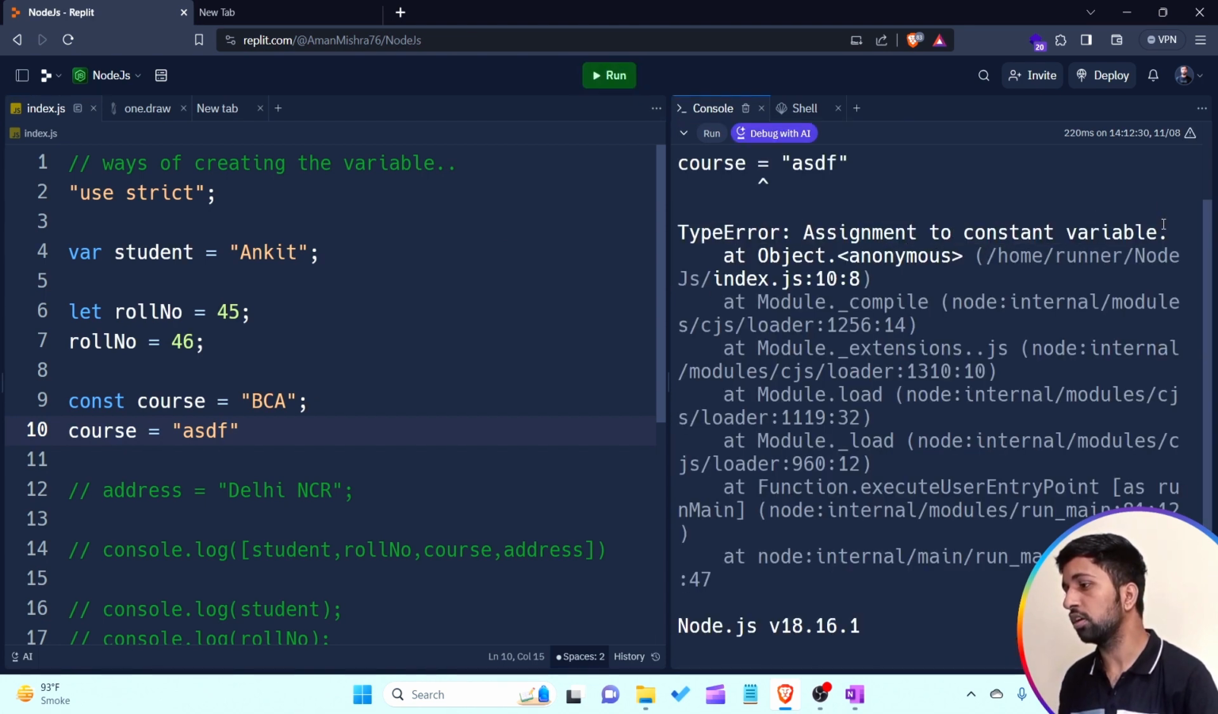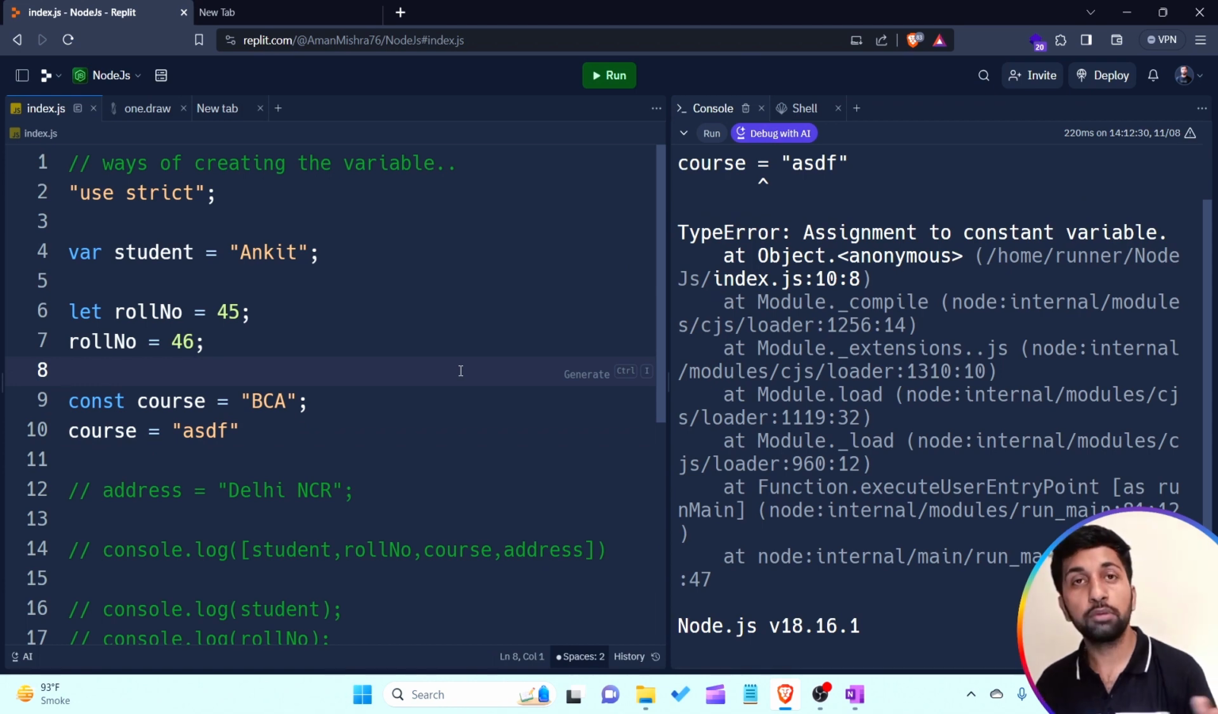Assignment to a constant variable, type error, means I'm not able to assign any new value. I'm not able to update. I'm not able to change the value of the constant variable. So course is a constant variable.